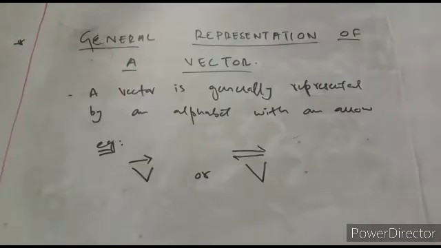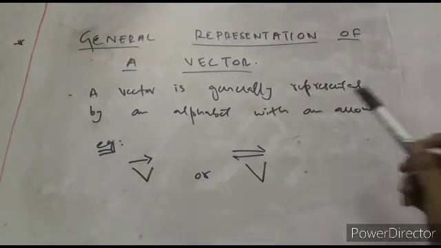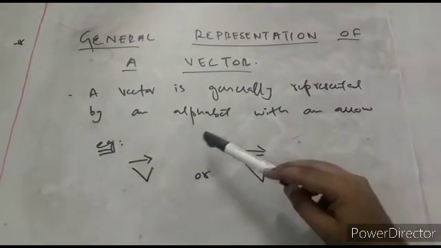So students, now moving on to the next part of our lecture, the representation of a vector. We have two types of representation of a vector. The first one is general representation and the second one is graphical representation. Let's see how a vector is generally represented. A vector is generally represented by an alphabet.